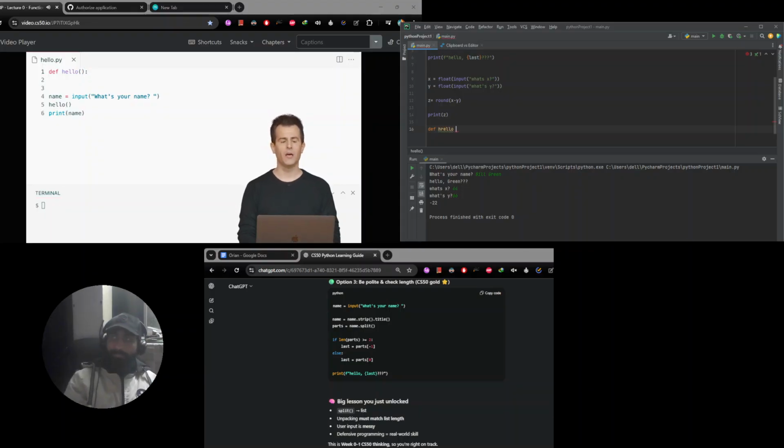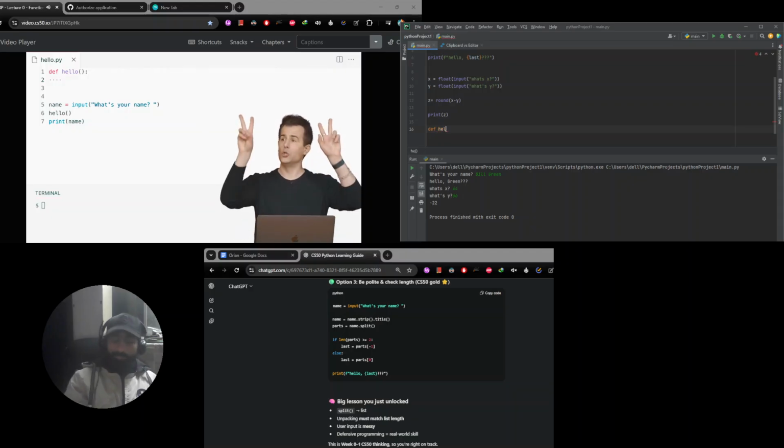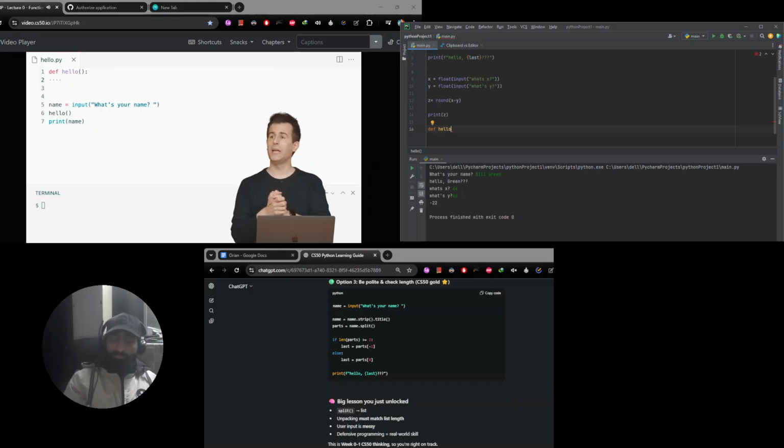What this means now is that Python is going to treat every line of code that I indent underneath this one as the meaning of this new function hello. So def is important, as is the space. I get to choose the name of the function, and I'm choosing to call it hello.